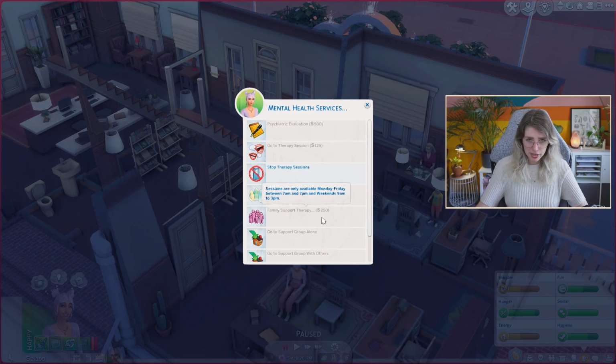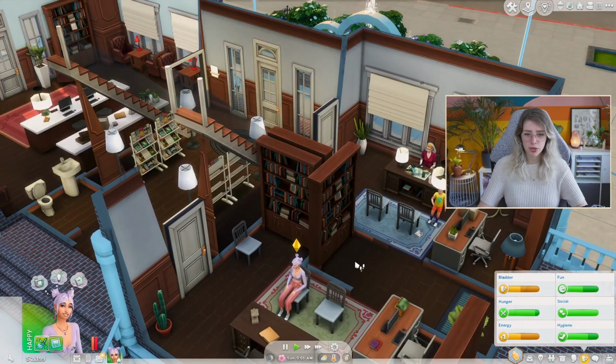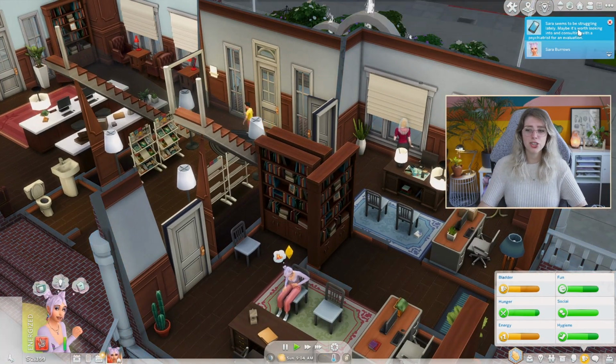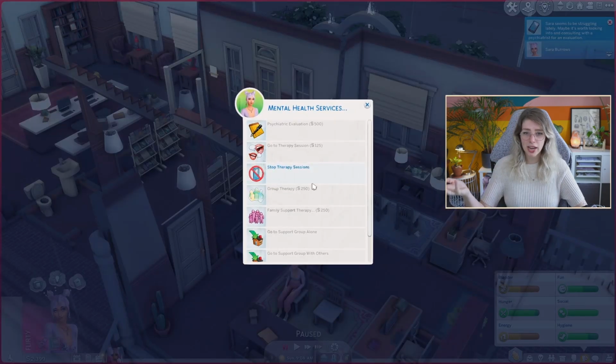But let me see, the timing is between 7 a.m. and 7 p.m. and it is Saturday. So let's skip ahead again to Sunday morning 9 a.m. because I really want to test this out. Oh, it says that she's struggling again. Oh no, poor her. I mean, that would be a perfect time to go to therapy, right? Why can I not go? Intervention therapies are available from Monday to Friday. Oh, sessions are only available, but I guess because we're a single sim, we cannot really go with our family.